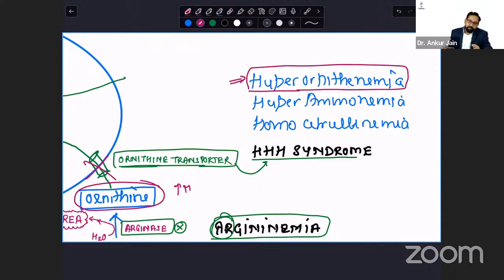because if I talk about the university exam, there is always a question on urea cycle defects. Questions come on individual urea cycle defects, like OTC defect, and you will find long questions also, and clinical scenarios are also being asked, and I will tell you how these clinical scenarios can be solved with the help of this pathway only.